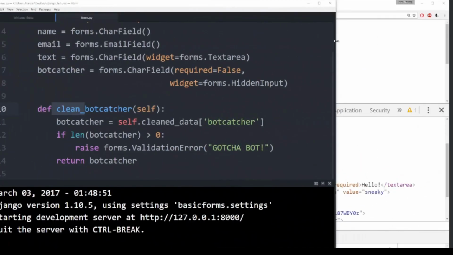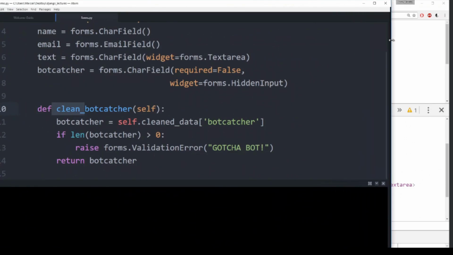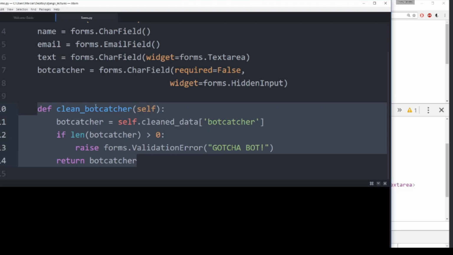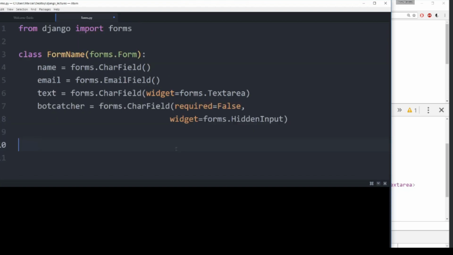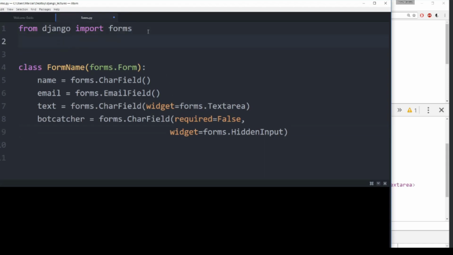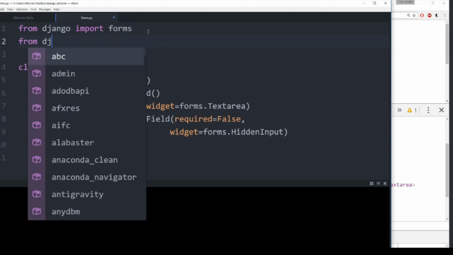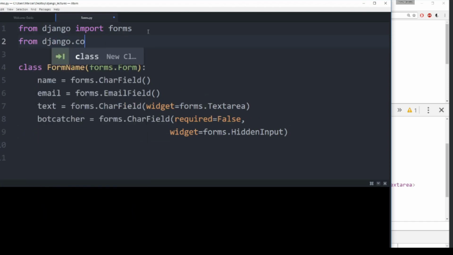Okay, let's continue by moving on to Django's core built-in validators, which will save you a lot of work in the future. So pretty much you will never really do this clean underscore bot catcher validation. Instead of this, what you are going to end up doing is using the Django core. So we will say from Django's core import, and then you are going to import validators.